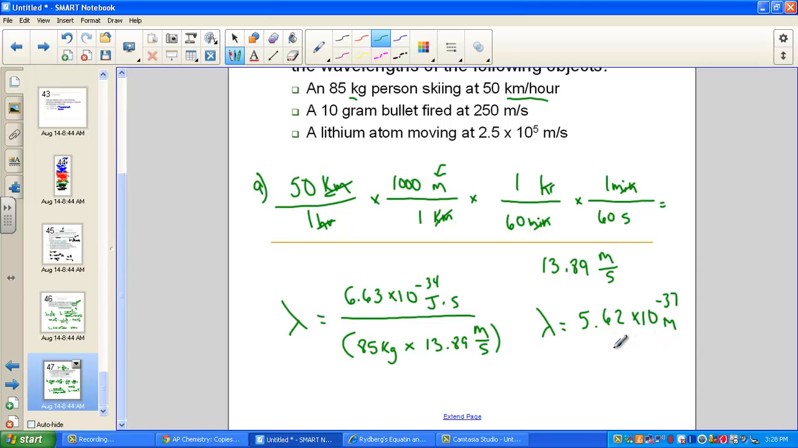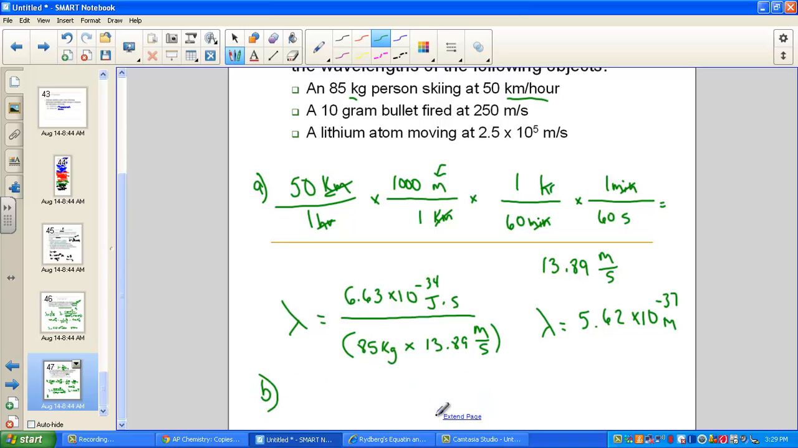Could we, with our normal vision, see that small of a wavelength? And the answer is absolutely not. The larger the object, the smaller the wavelength. Therefore, it's undetectable with our naked eye. The tinier the object, the longer the wavelength, and we're going to be able to see that in a microscopic world, not in the macroscopic world.